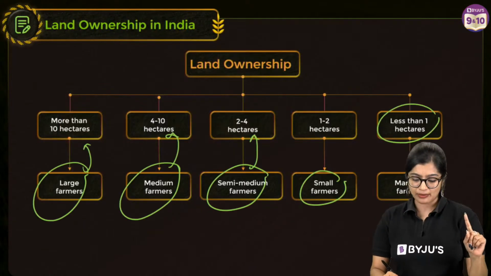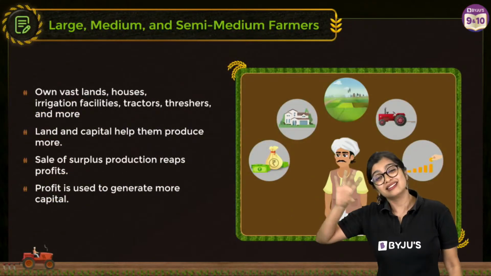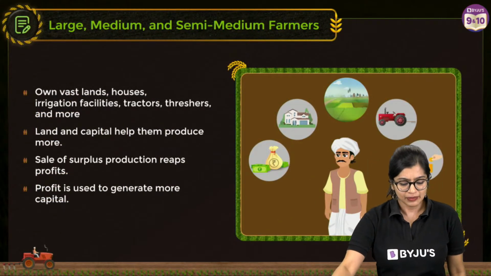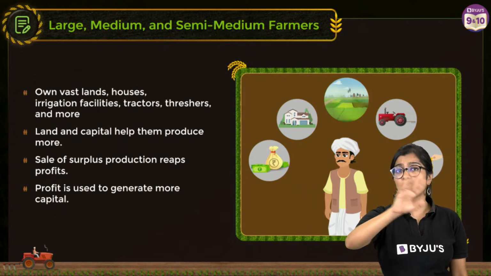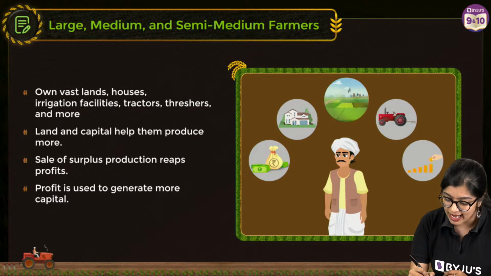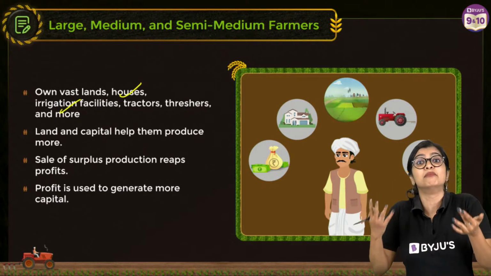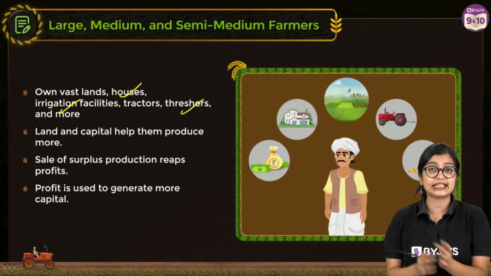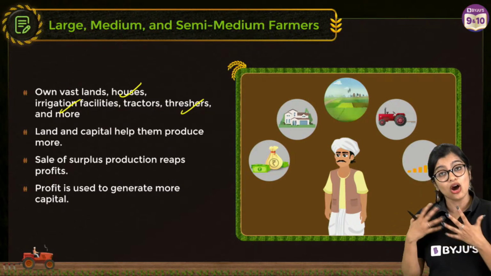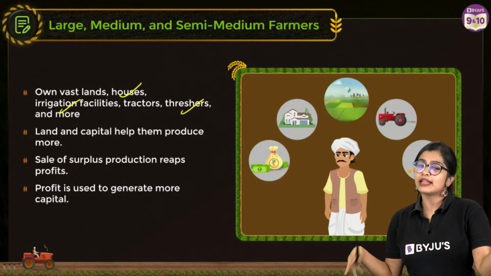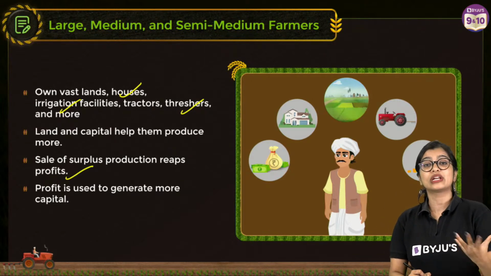So now of course from this we understand that there are various types of land ownership, and this has a huge impact. Because the 15 people I told you own the majority of the land, we see that they have houses, land, and irrigation facilities. That means they have money for irrigation facilities, tractors, and all the modern things that are necessary. And because they have so much land, they not only produce for themselves, they are also able to reap profit.